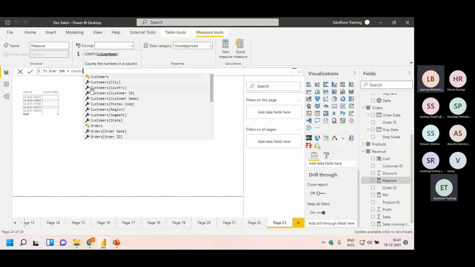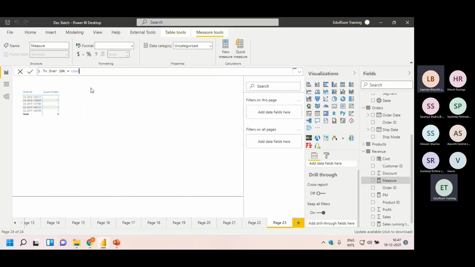Yeah, but that is not my purpose. What I need to do is find out those people who have given me sales above 10,000, and then count them on the basis of order ID, right? So we have a lot of things to mention.